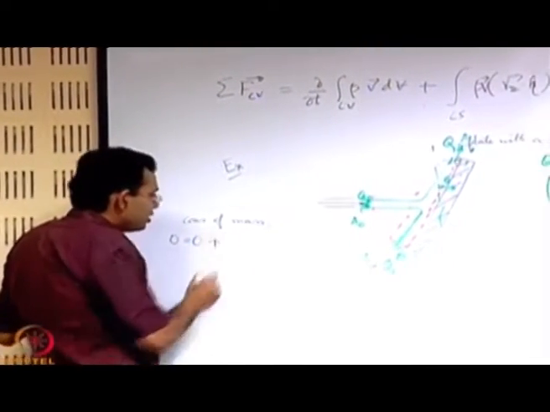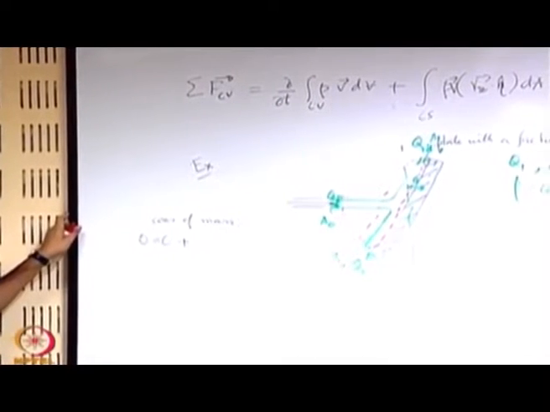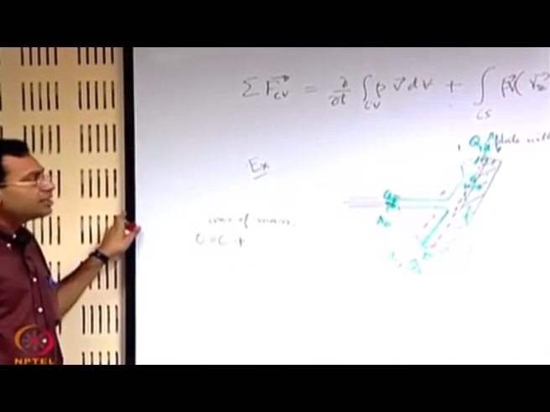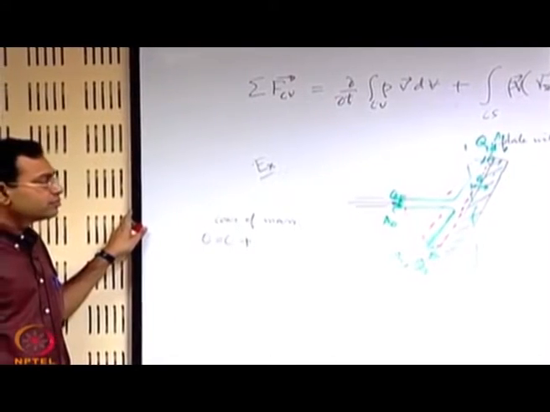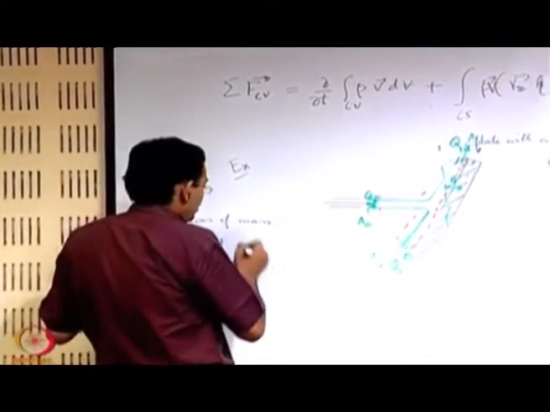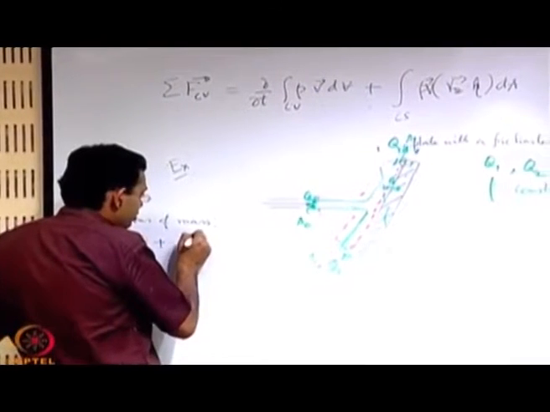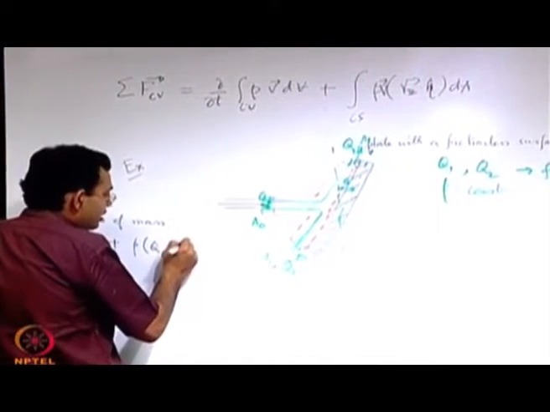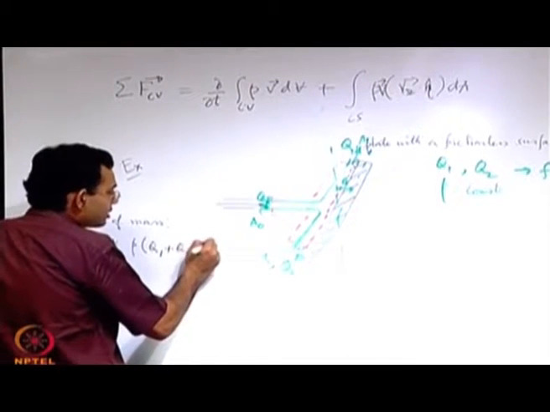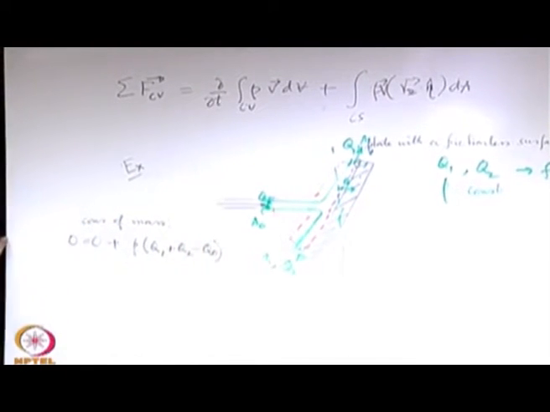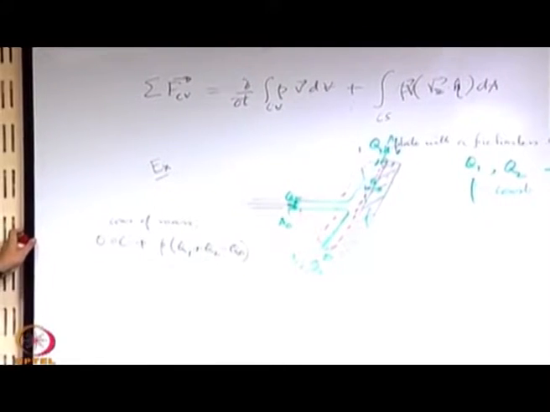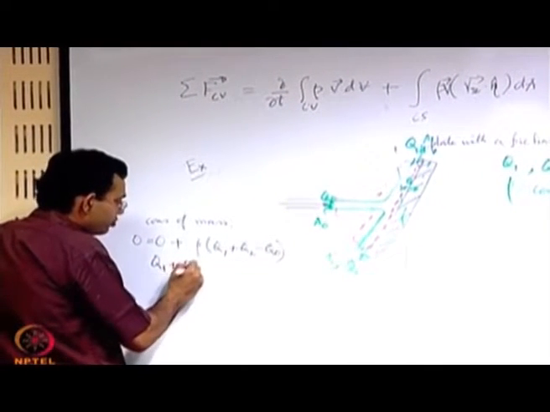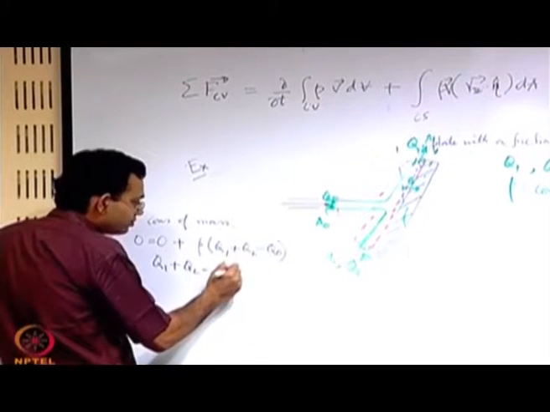So, it will be only the rate of mass outflow minus inflow. So, what is the rate of mass outflow? That is rho into Q1 plus Q2 is outflow minus Q0. So, that is the outflow minus inflow. So, you can straight away write Q1 plus Q2 is equal to Q0.